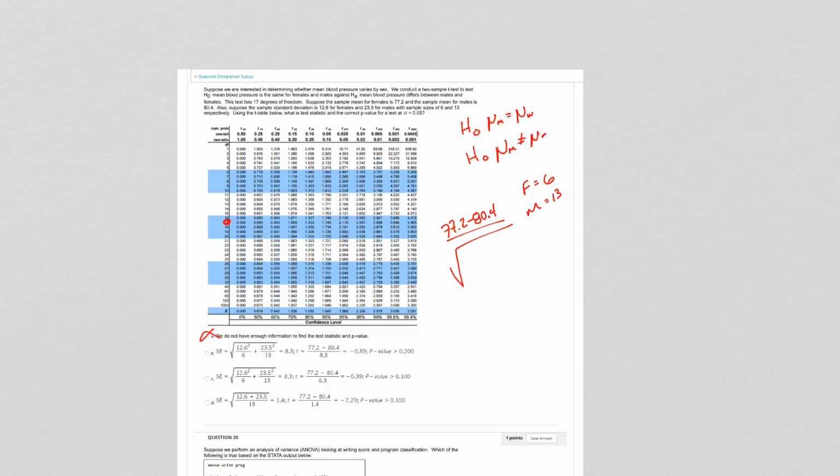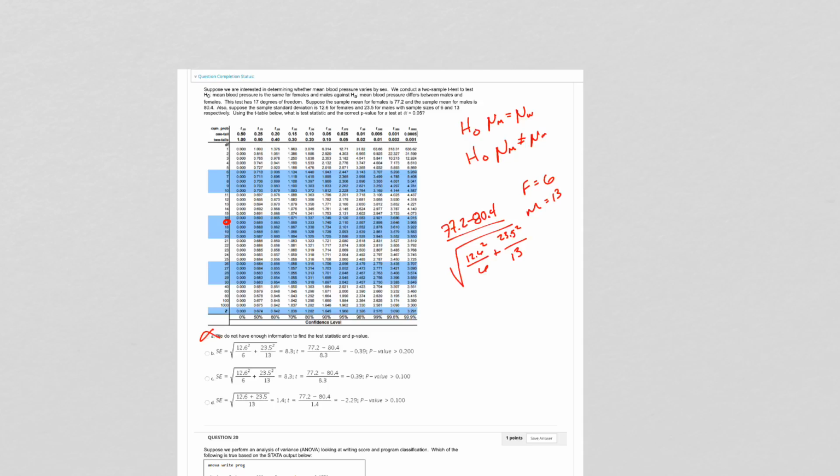And then the SE in the bottom is the square root of the standard deviation for females, 12.6, squared, because we're looking at variance, divided by the n, plus males 23.5, squared again, and divided by the n. All right, and that'll give you the standard error. So this is your standard error.